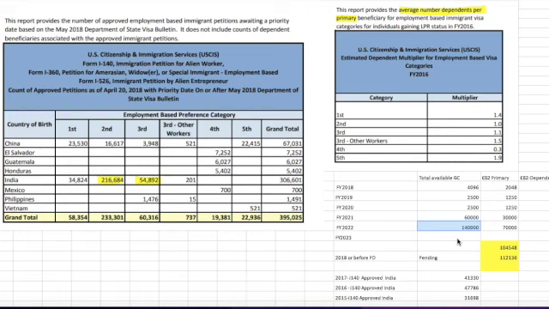So my prediction is that if we get 60,000 family-based visas, which I think is the possible case, most likely 50-60,000 visas, then in that case December 2015 is where FY 2023 will take